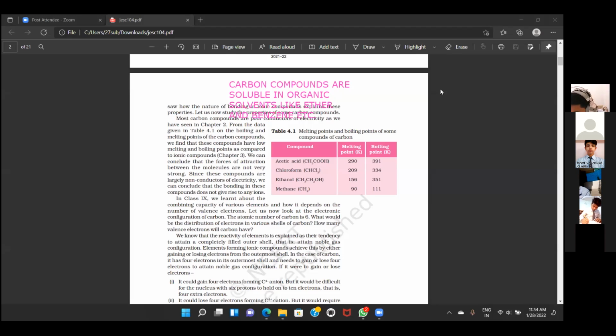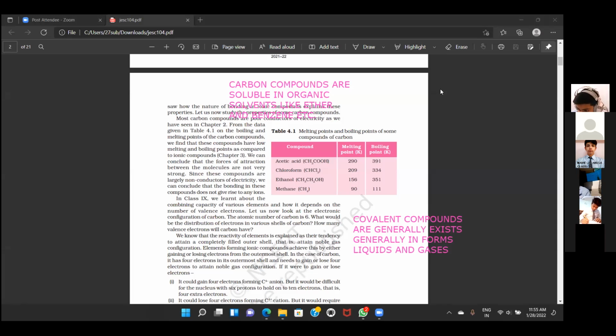They exist in the form of liquids or gases. Very good. So this is the first point as per your NCERT. Covalent compounds generally exist in the form of liquids and gases. So these are the four various points. You can complete it.